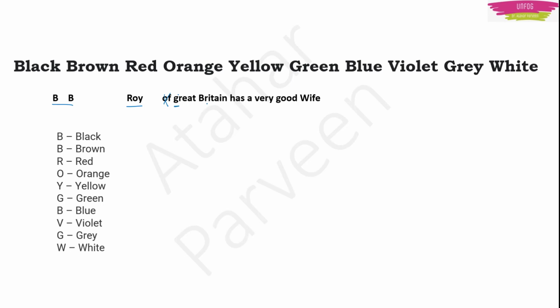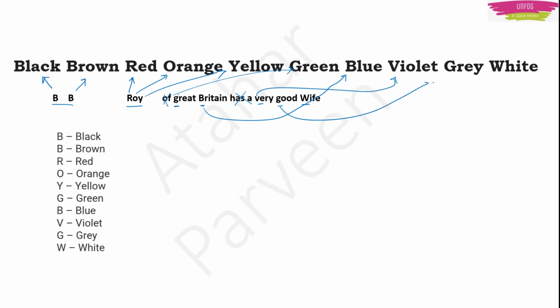G for great, again B. "Has" has nothing to do, "a" has nothing to do. Then V, G, W. B is black. Remember, the first one is black, the second one is brown. In Roy, R is red, O is orange, Y is yellow. Then G, great, green. Then Britain, B, blue. Then V, violet, good, grey, W, white.